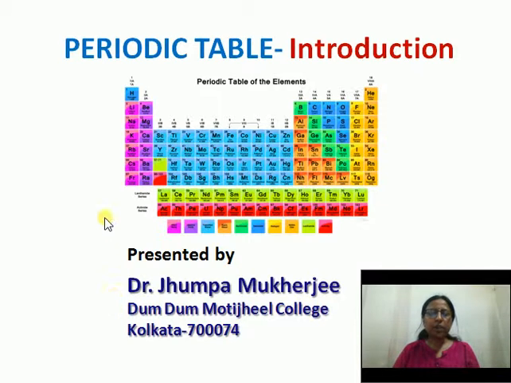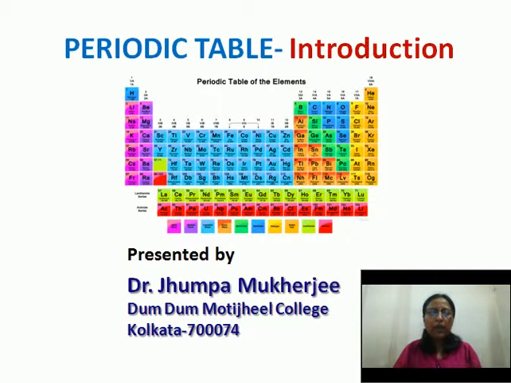Periodic classification of the elements was needed to know about the periodic variation of physical and chemical properties of these inorganic elements. Up to the year 1830, only 31 elements were known to us, and up to the year 1965, only 63 elements were known to us. And now, in our modern periodic table, we have 118 elements present. So you can understand it will be very difficult to remember the physical and chemical properties of all these elements